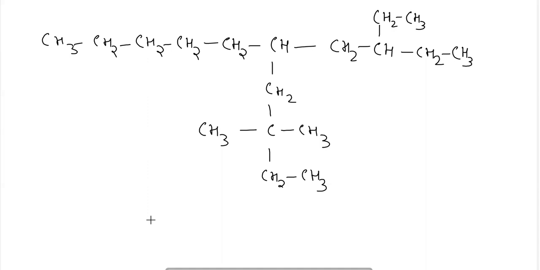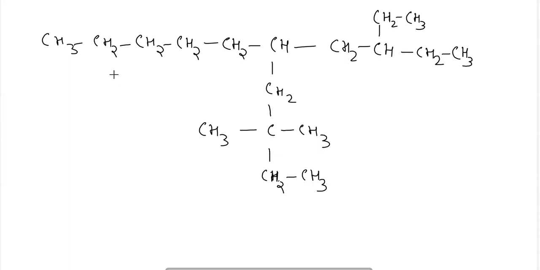So let's talk about the first, the straight chain here. So 1 2 3 4 5 6 7 8 9 10. Now let's talk about the next longest chain which can be seen out here. It is the chain which is containing the maximum number of carbon atoms, and it can be 1 2 3 4 5 6 7 8 9 10. Okay, so in both the cases, in the straight chain also and in this next chain also, we can see that both are containing the 10 carbon atoms.